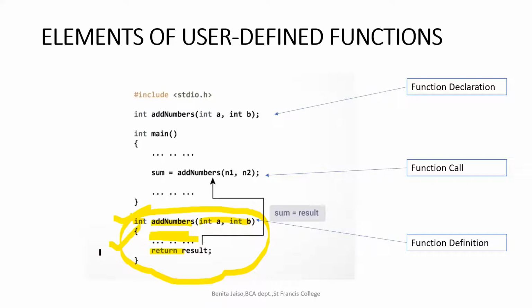So in the first line you can write function definition. Listen here, what are the two parts? Function header and function body. Head and body should be there. In the head, what all things should be there? Function name, return type and the argument list. In the function body, what all should be there?